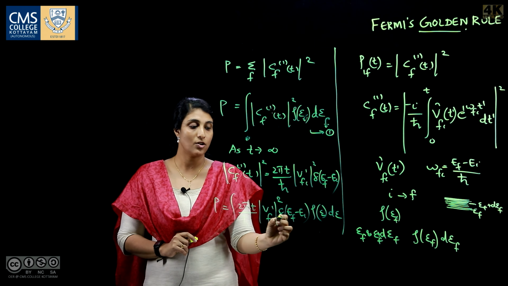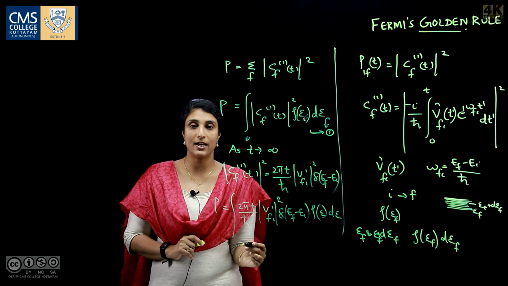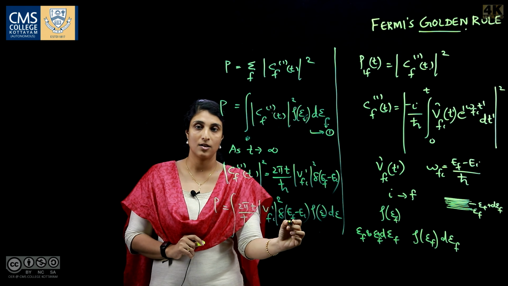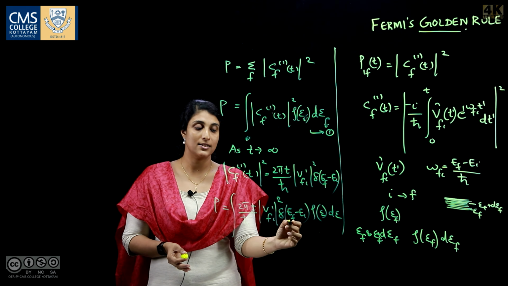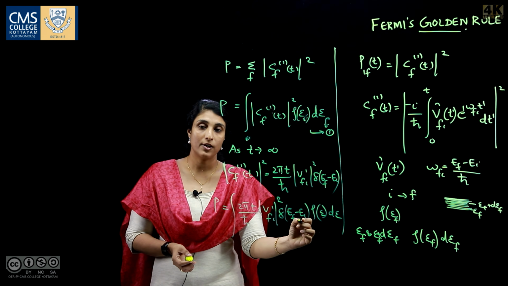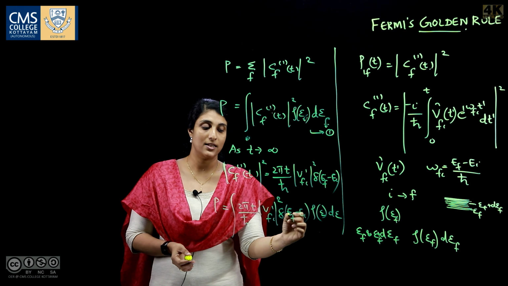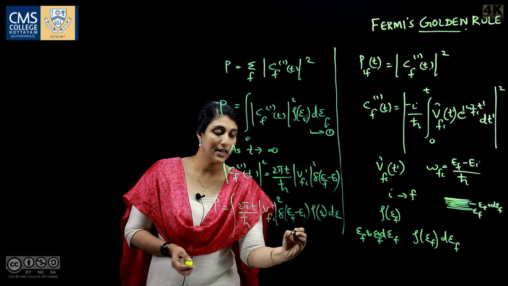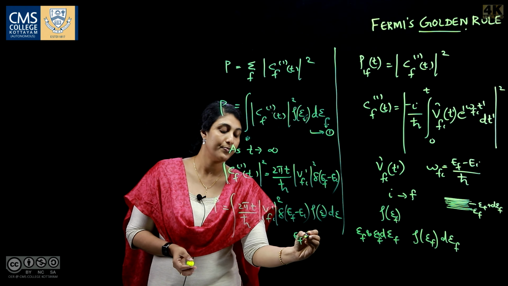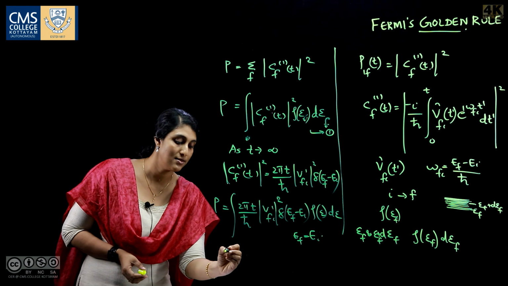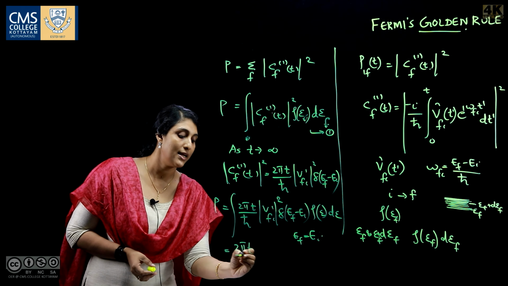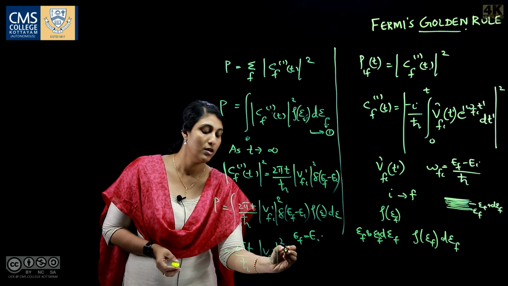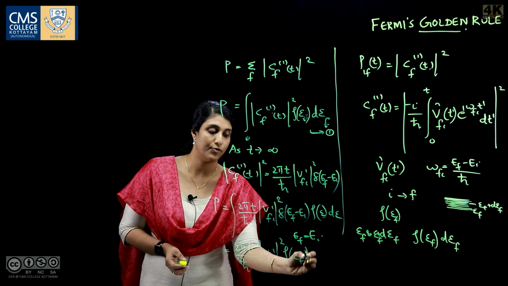Now, if we integrate over this, due to this Dirac delta function, if E_f equals E_i, this term exists. For all other values of energy, that is if E_f not equal to E_i, this term vanishes. So, this integral over the energy range exists only if E_f equals E_i. So, we get 2πt/ħ |V_fi'|^2 ρ(E_f).